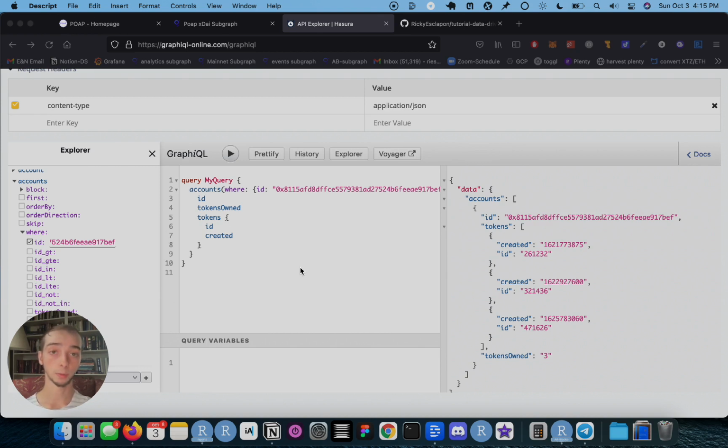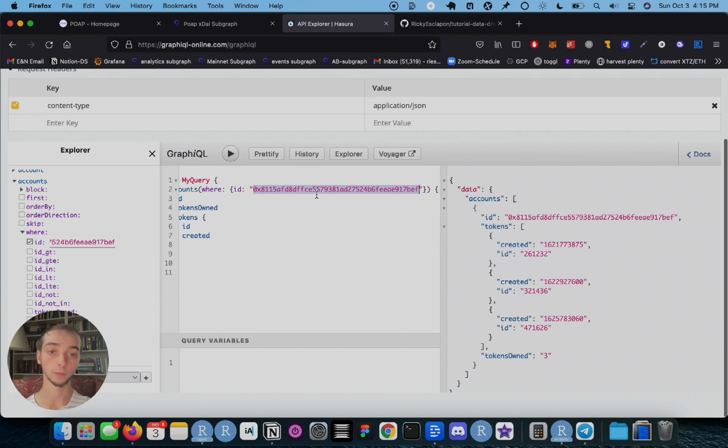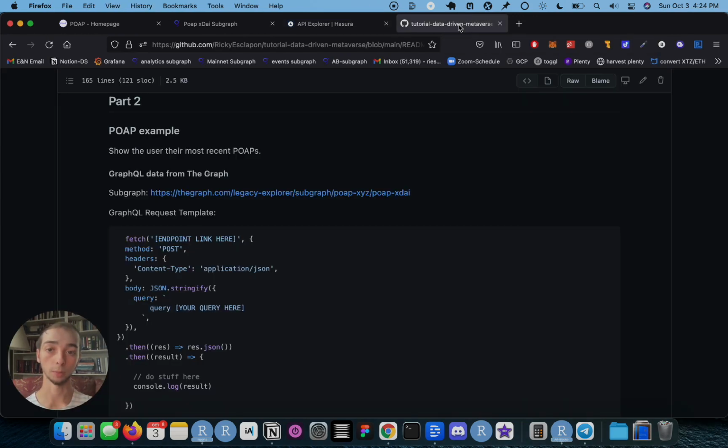And once it's in Cryptovoxels, we can essentially use the player's wallet information to change this string of text to instead use the wallet address of the person visiting and collect data for that person. So the way we're going to approach this is I'm going to provide you with a code template that you can use and apply to data for any subgraph.